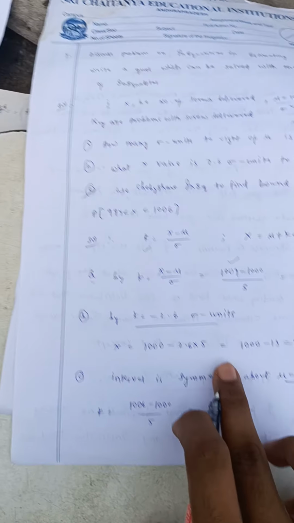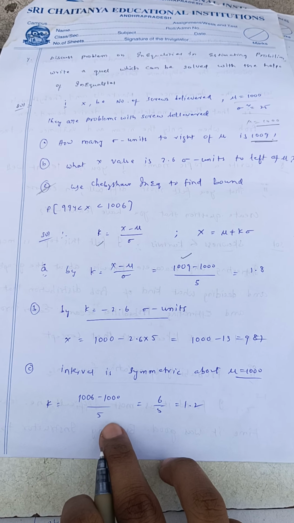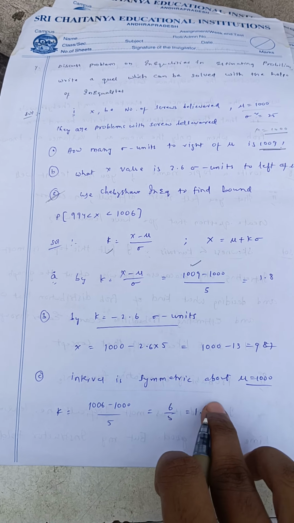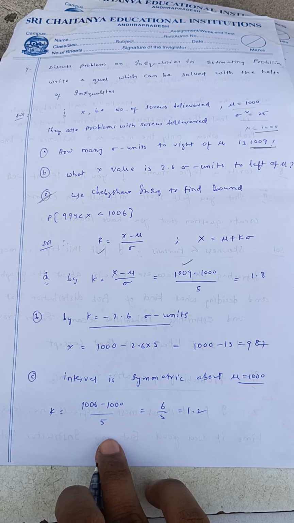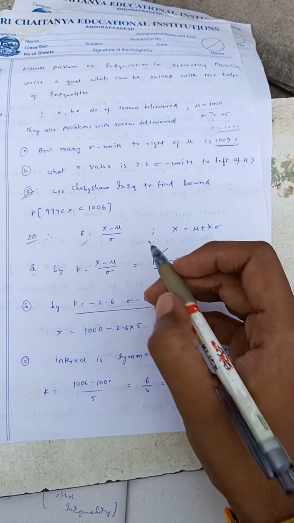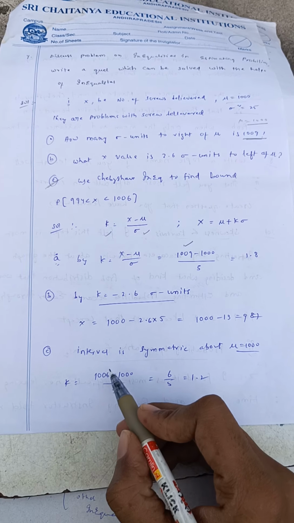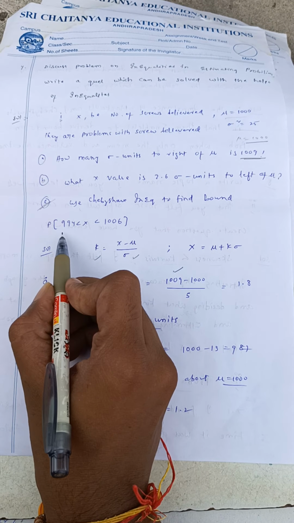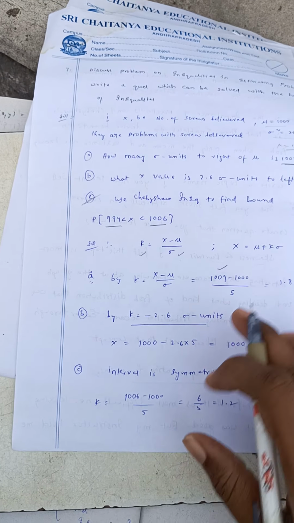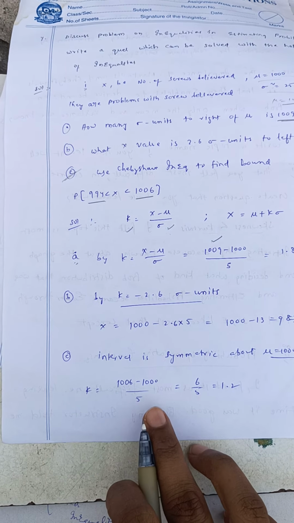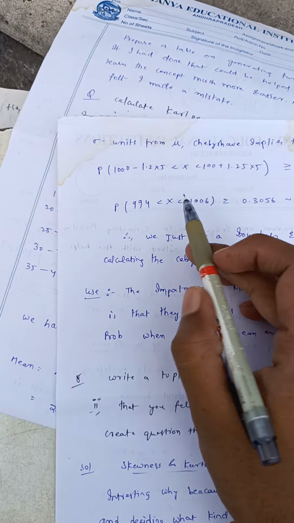Now coming to the Chebyshev inequality and its importance, I will tell you. The interval is symmetric about mu equal to 1000, which we already know. K is equal to 1006 minus 1000 by 5, that is in the same format, x minus mu by sigma. X is the value we have to find here, probability of x between 994 and 1006. I considered 1006 minus 1000 by 5 and got k.